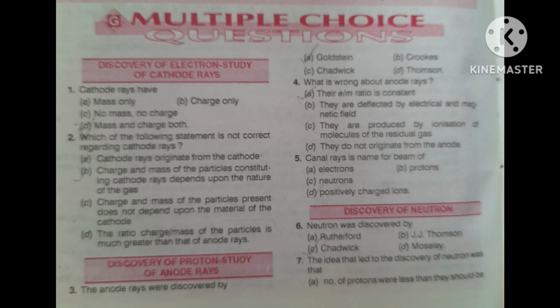Third, charge and mass of the particles present do not depend upon the materials of the cathode. Fourth, the ratio charge by mass of the particle is much greater than that of anode rays.